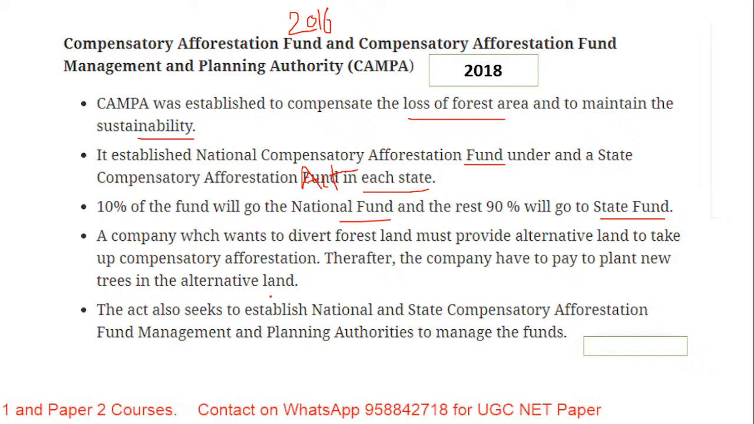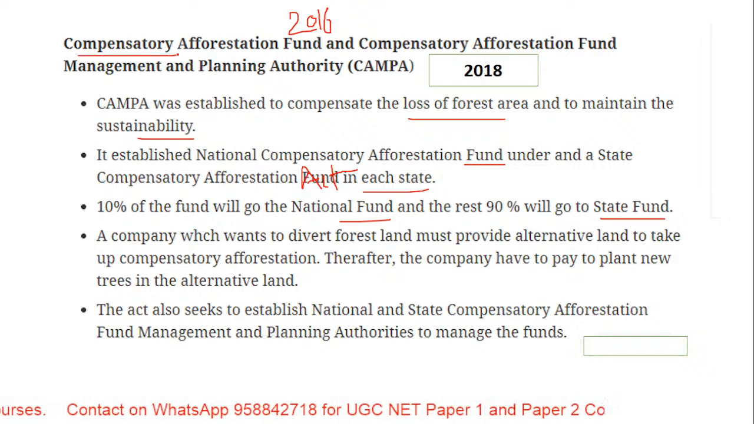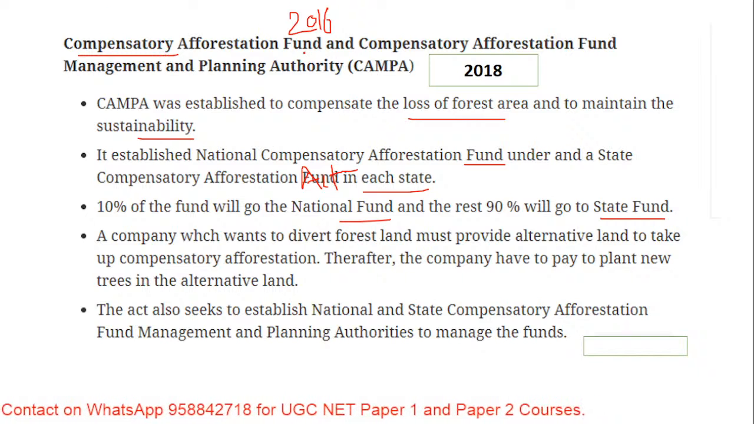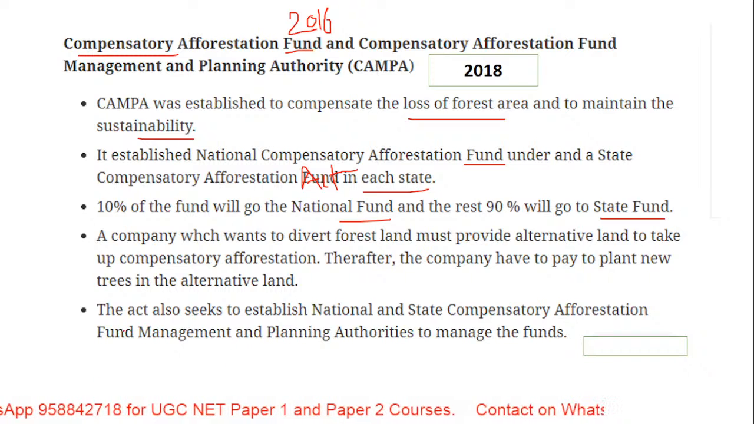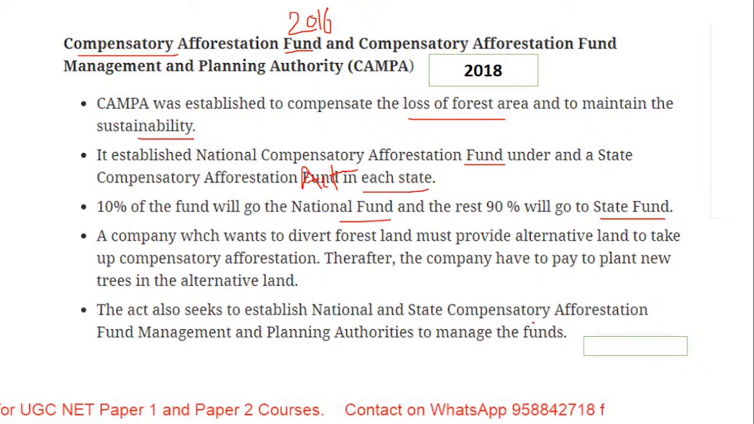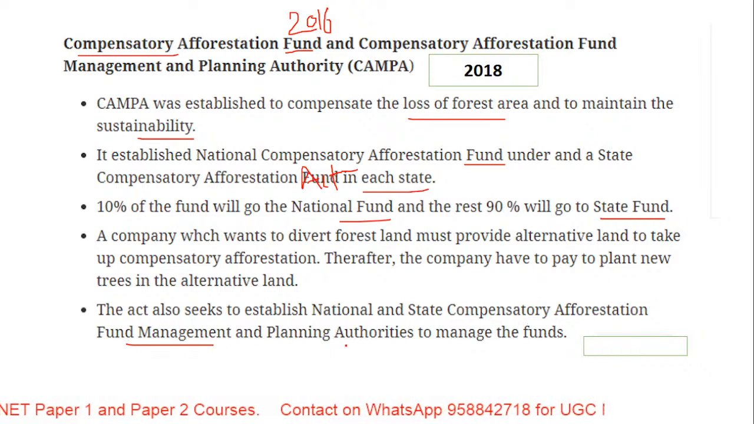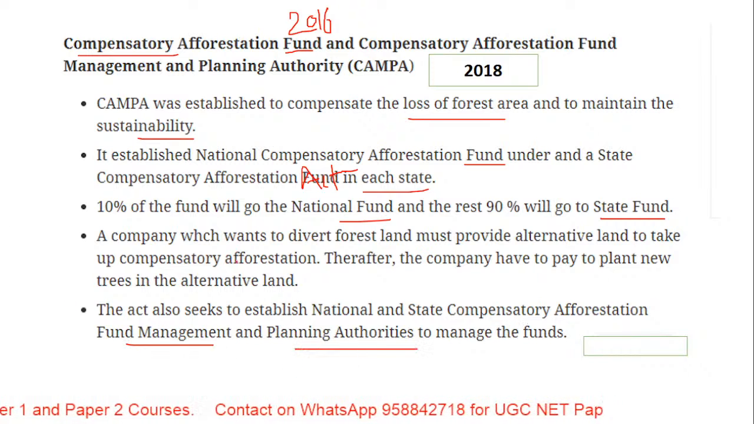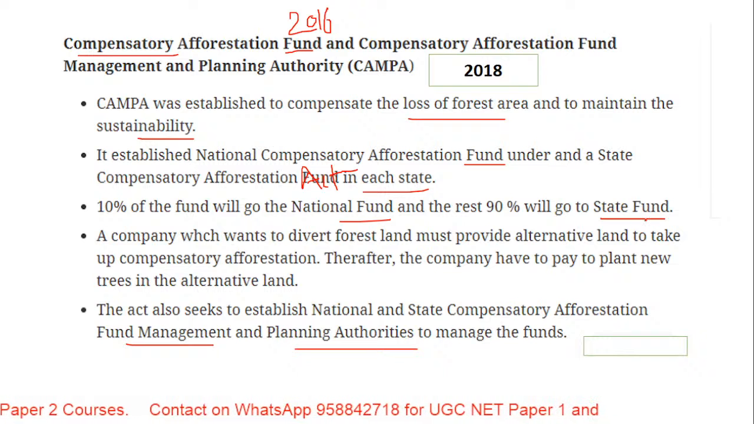So CAMPA was basically to compensate. See how the name itself comes, compensatory. For this compensation, the initiative is not only with funds but also with land. The Act also seeks to establish national and state compensatory afforestation fund management and planning authorities, so that they ensure these funds are managed well in order to look after the forest area.